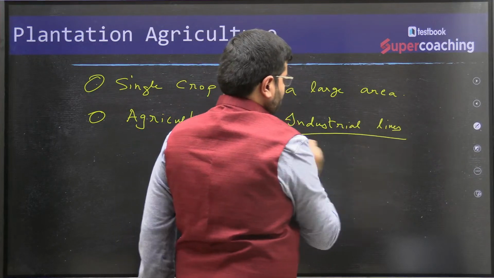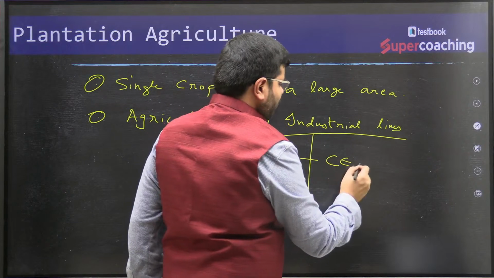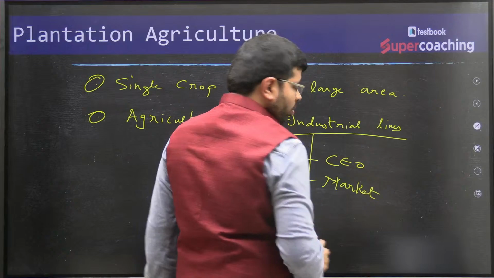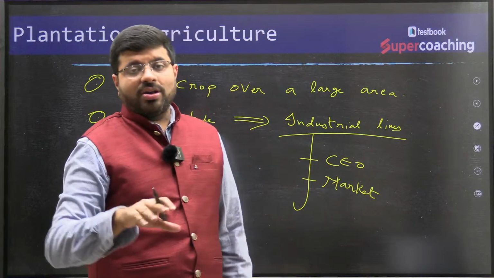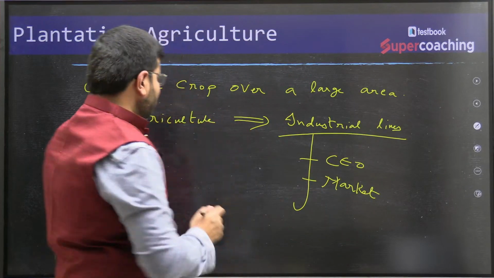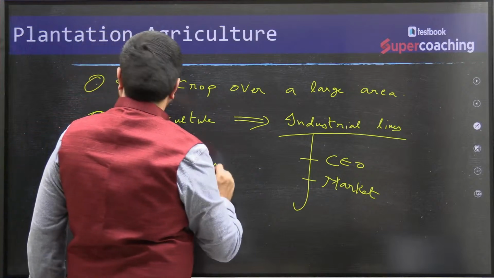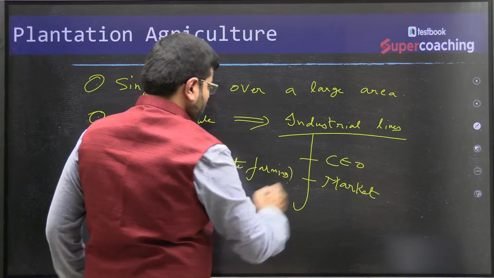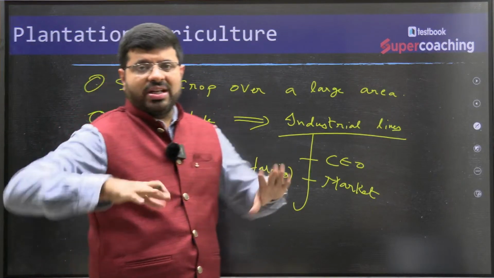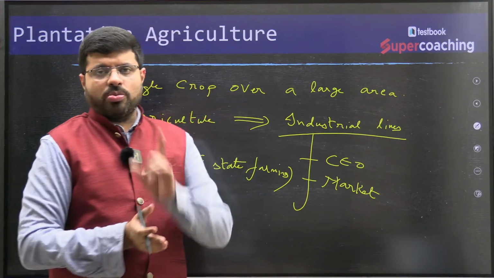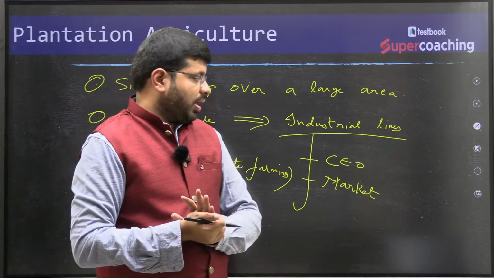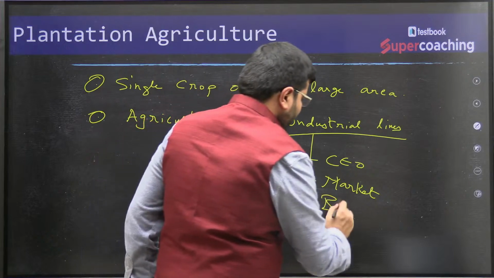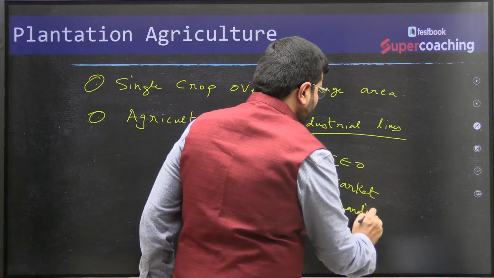That means what? You have a CEO, you have a marketing team, okay, you check the productions, all these kind of things as well. So remember something like estate farming, a large area which we call an estate, there you try to produce one variety and you have a CEO, market, branding, you look after market, you look after branding, all such kind of things.